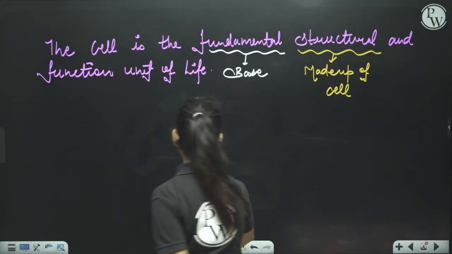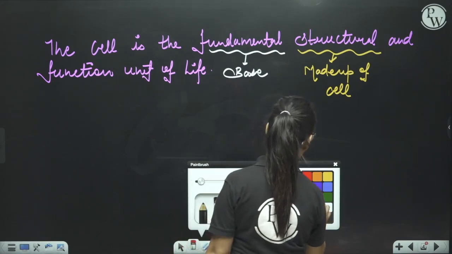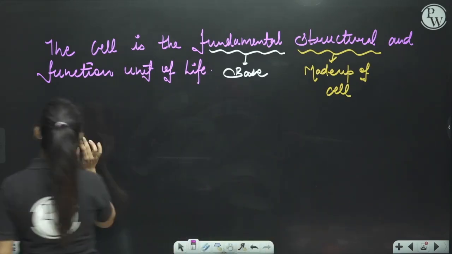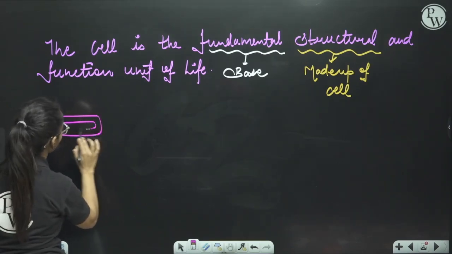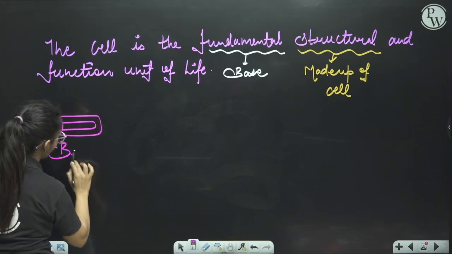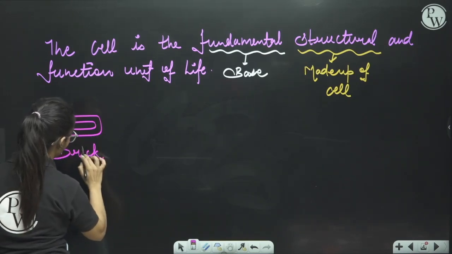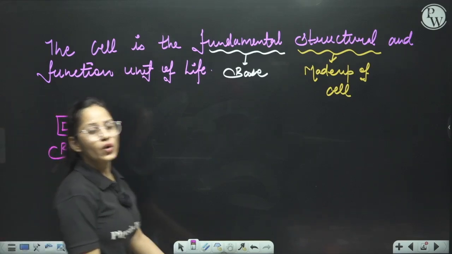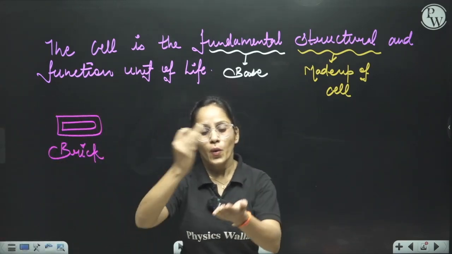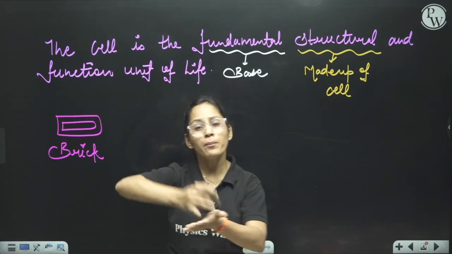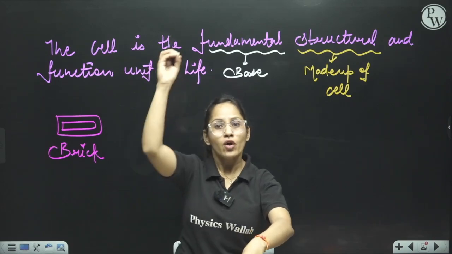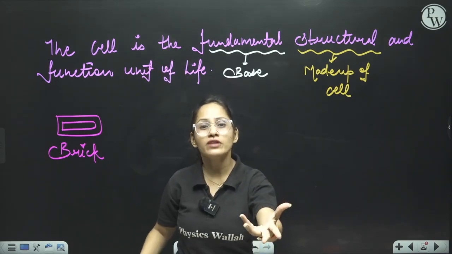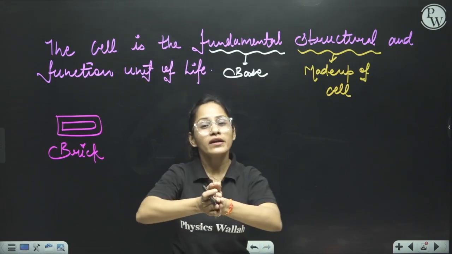Okay, so let's understand with an example. Bachcho, you have heard about the brick. This is brick. As you know, there is one brick and many bricks. When you put one brick and over there you put the other brick, you will make a house.